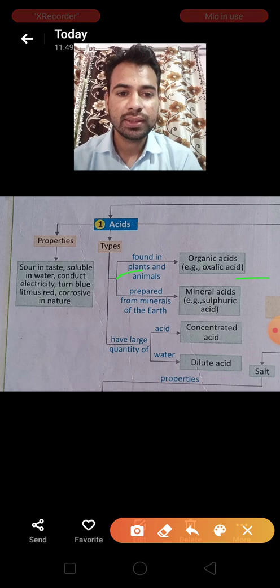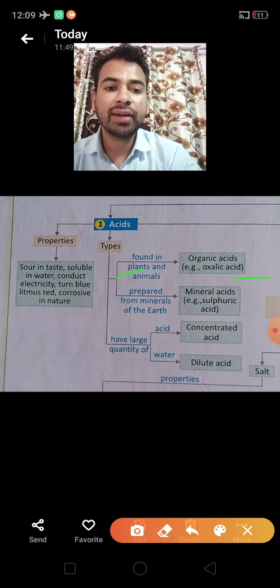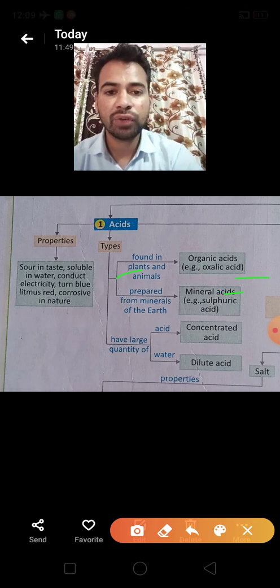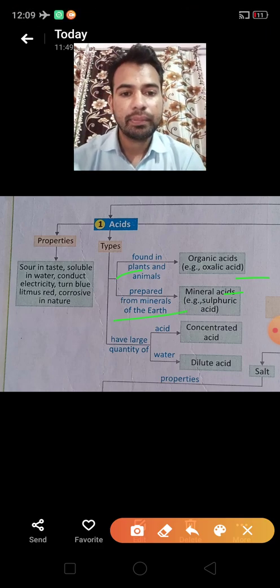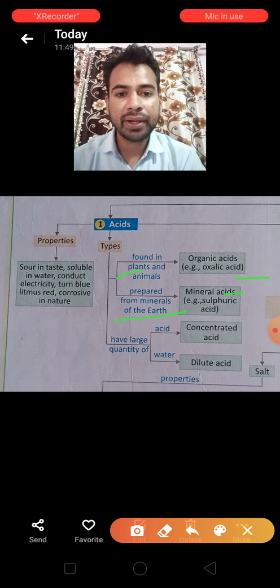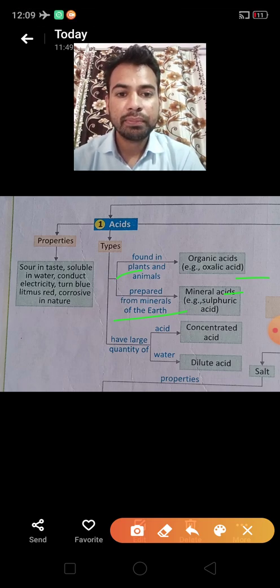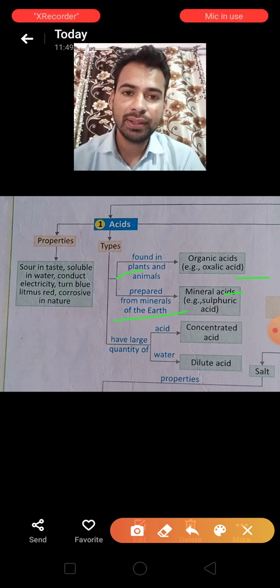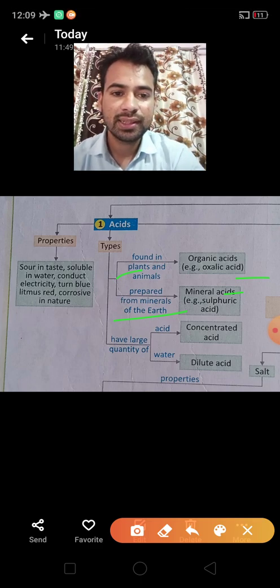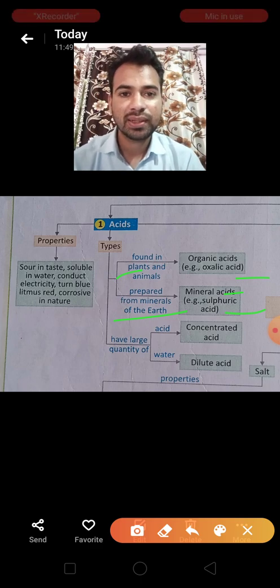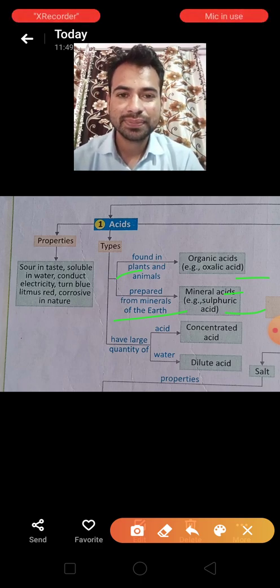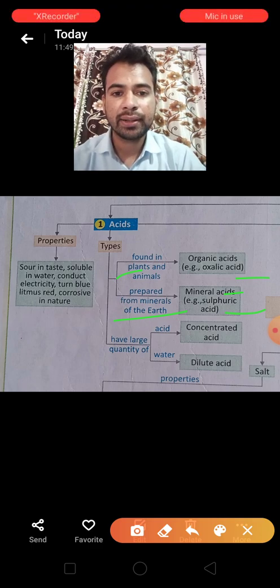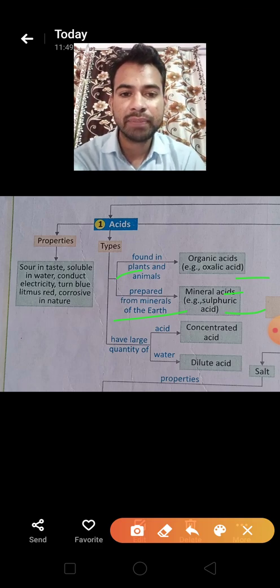Okay, now next, that is mineral acid. Mineral acid is prepared from minerals of the earth. Examples are sulfuric acid, nitric acid, and hydrochloric acid. So organic acid is naturally occurring, and mineral acid is man-made.